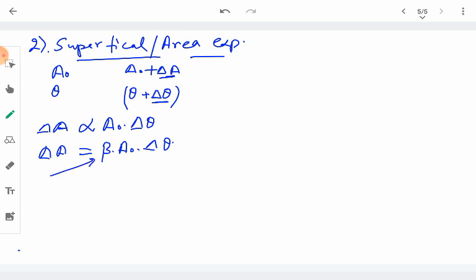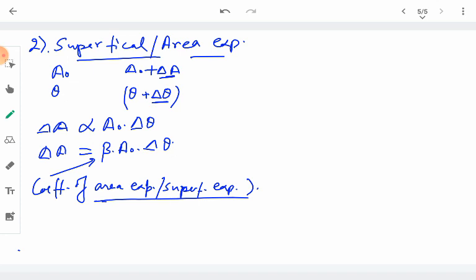Here this beta is called the coefficient of area expansion, or coefficient of superficial expansion. The value of this constant depends upon the kind of solid we are making use of. It is an internal property of the solid.